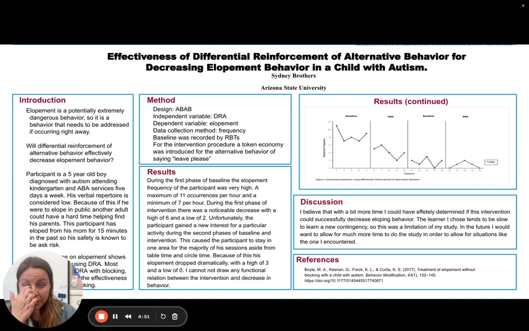My research project looked at the effectiveness of differential reinforcement of alternative behavior for the purpose of decreasing elopement in a child with autism. Of course, elopement can be an extremely dangerous behavior, and in the case of this participant, it has proven to be so in the past.